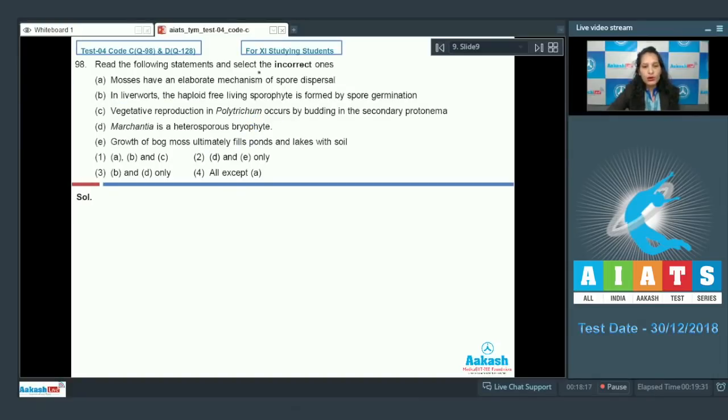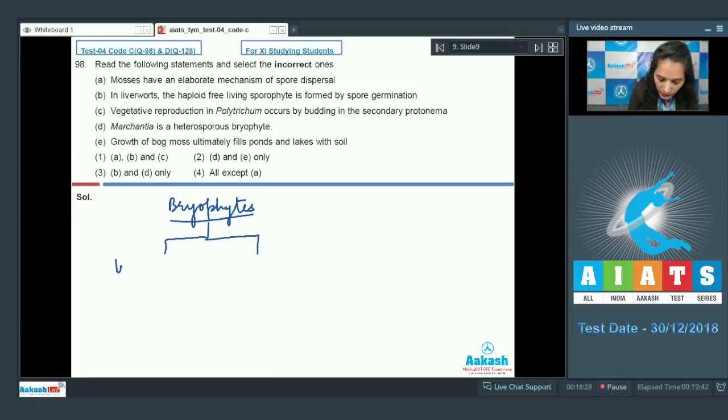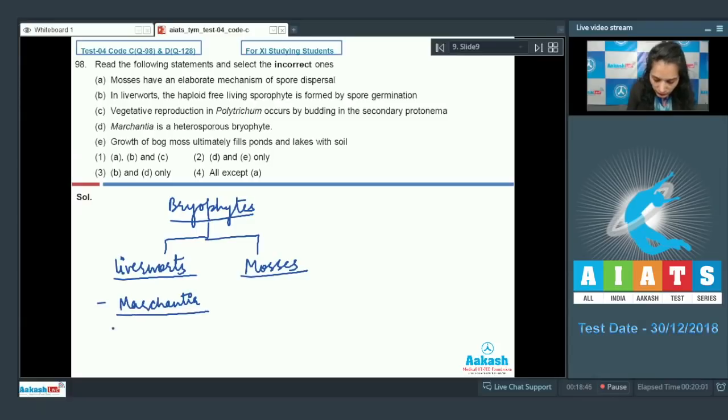Here, these statements more or less are related to the bryophytes. In bryophytes, you must have studied about the liverworts and the mosses. Mosses are more advanced than the liverworts. So liverworts include Marchantia, Riccia, and many more.